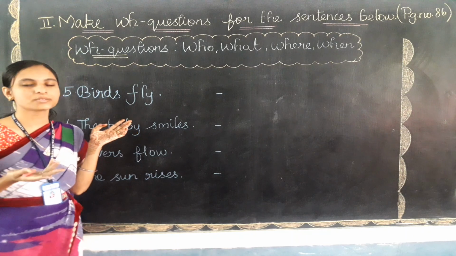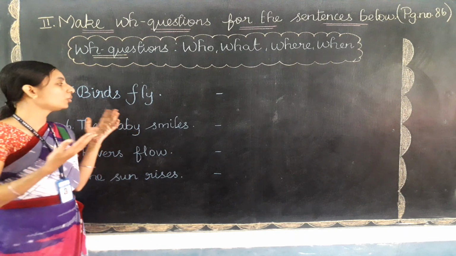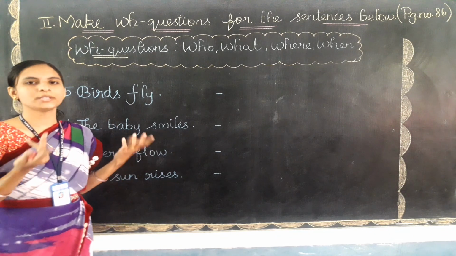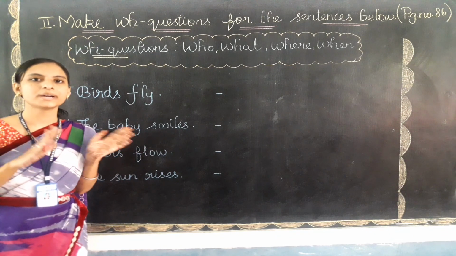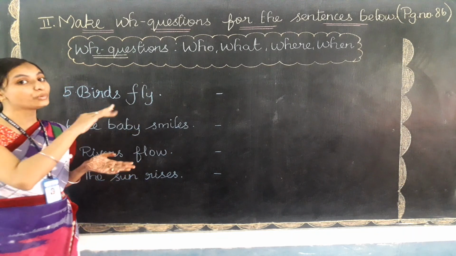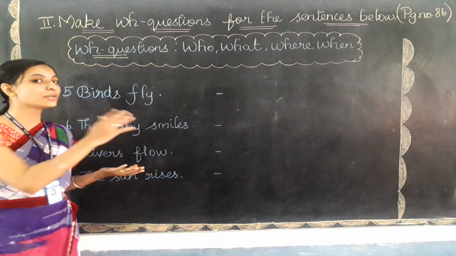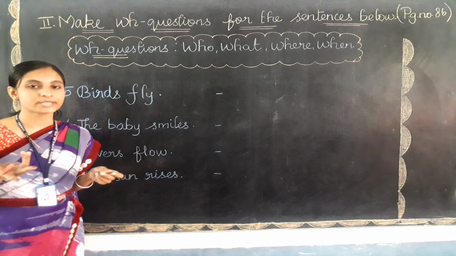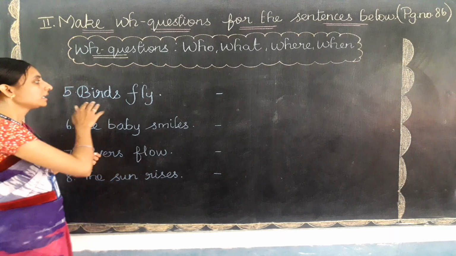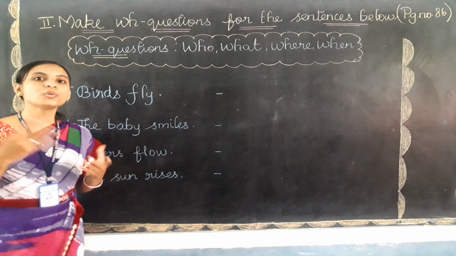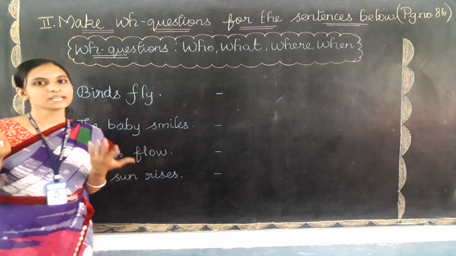Then what birds fly? What fly? No. So see, what bird flies means enna paravai parakkirathu? No, adhu kudukkala. They have simply given birds fly. Then can we ask who birds fly? No, who flies? See, we can ask like who flies? This may be birds or any special kind of birds flying. Here birds only fly. So we can make a question using who flies. The answer will be birds fly.